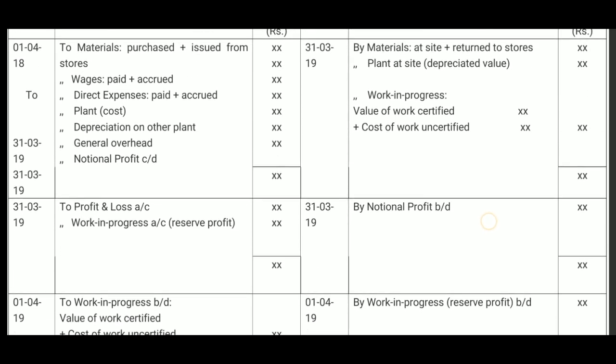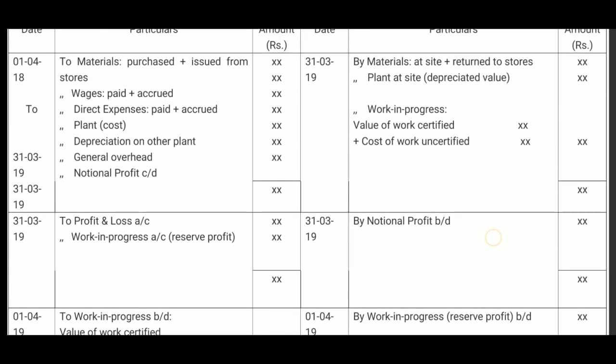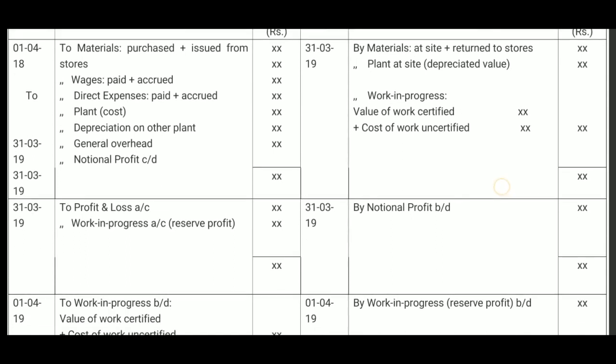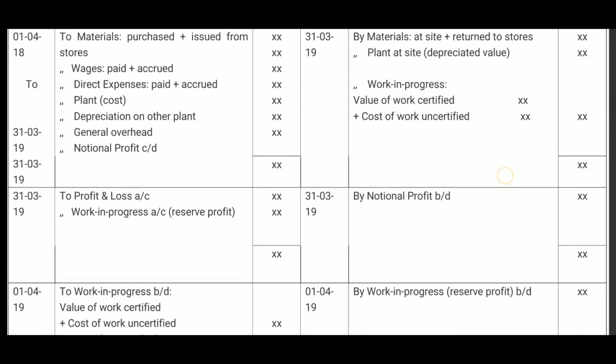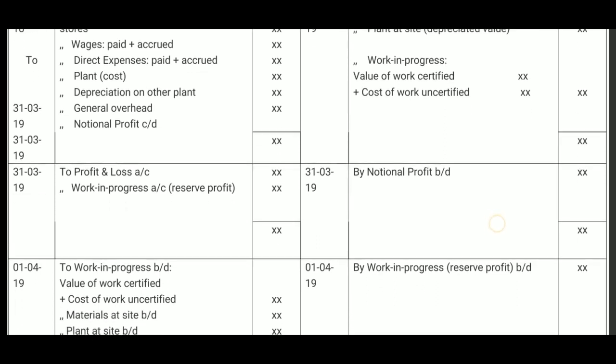They are brought down. Then materials in hand on the credit side in the first part, materials at site will be shown here. Materials returned to store will not be brought down, but materials at site will be brought down because they will be used in the second year. Therefore, they are debited. Now, plant at site, depreciated value which was shown on the credit side, now will be used again in the second year.